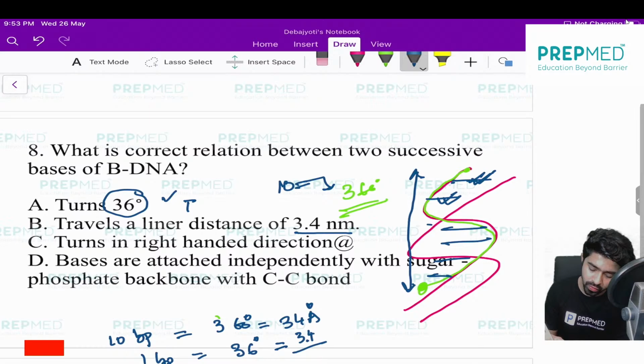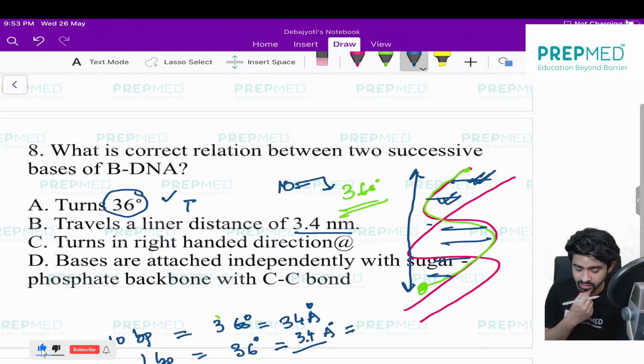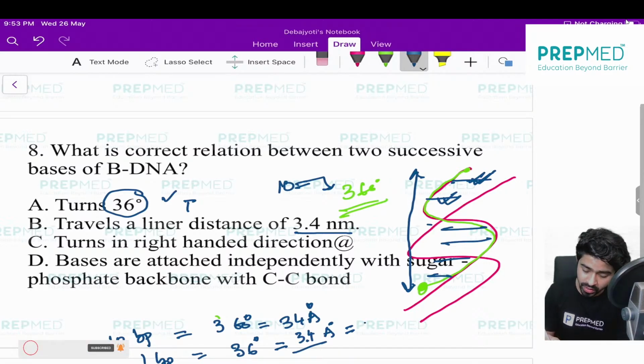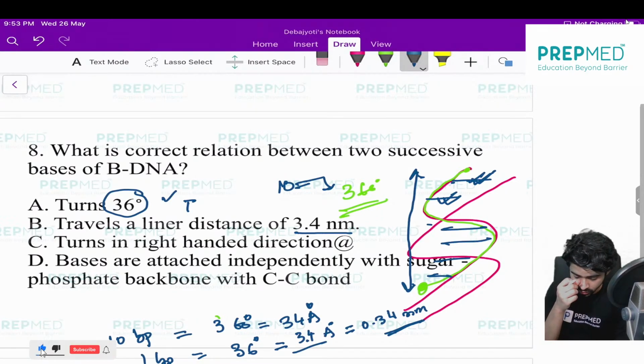And I think you know that angstrom has to be divided by 10 if you want to get it in nanometer. So it will be 0.34 nanometer. Okay, all right.